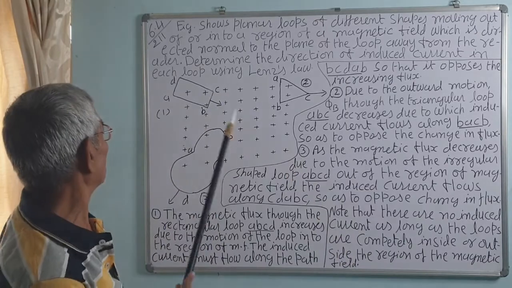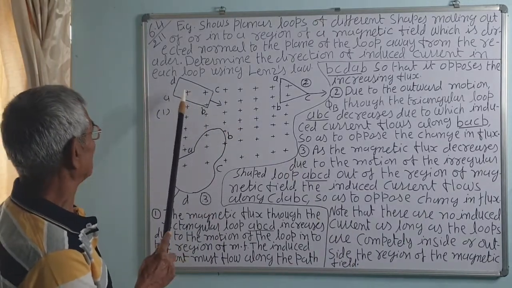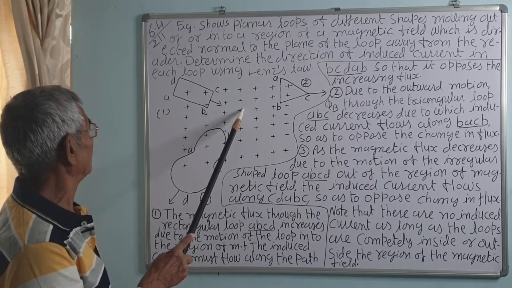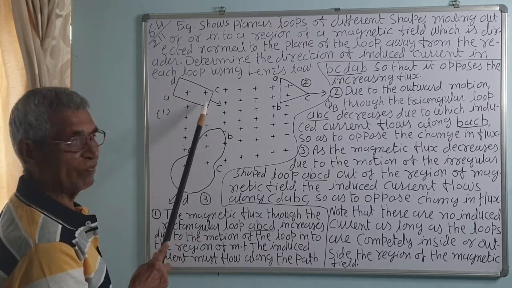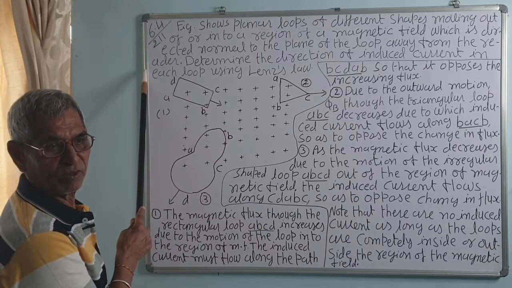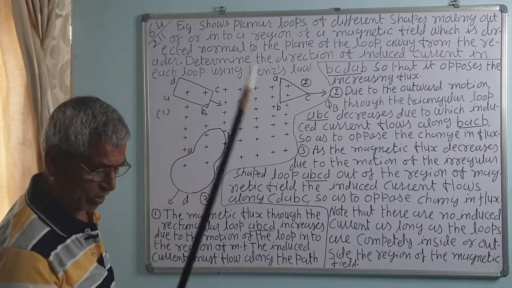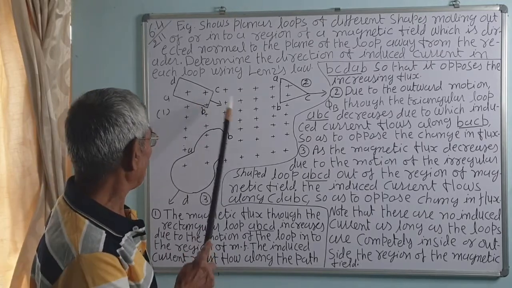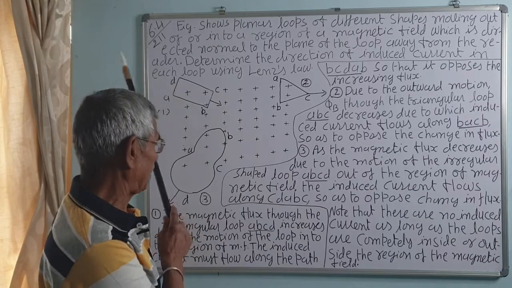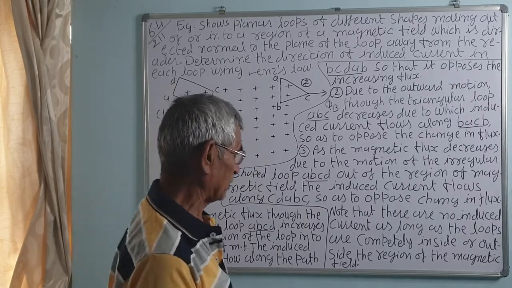There is no induced current if it is completely inside. Once it is inside, there won't be any change in the magnetic flux linked with this circuit. If it is outside, then there is no magnetic field, it is zero. So there won't be an induced EMF. So if it is inside totally, then the induced current is also zero. If it is outside, then also zero, because there is no flux change.